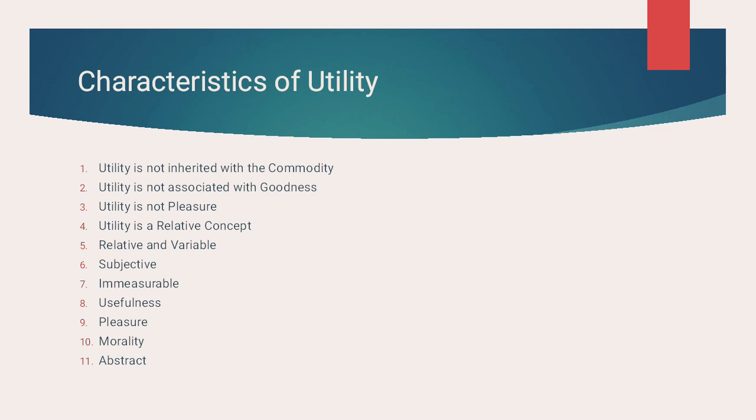Eighth point, usefulness. As I already said, usefulness means that goods possess utility even when they may not be useful. For example, for a poor person, he is not having a requirement for an AC.